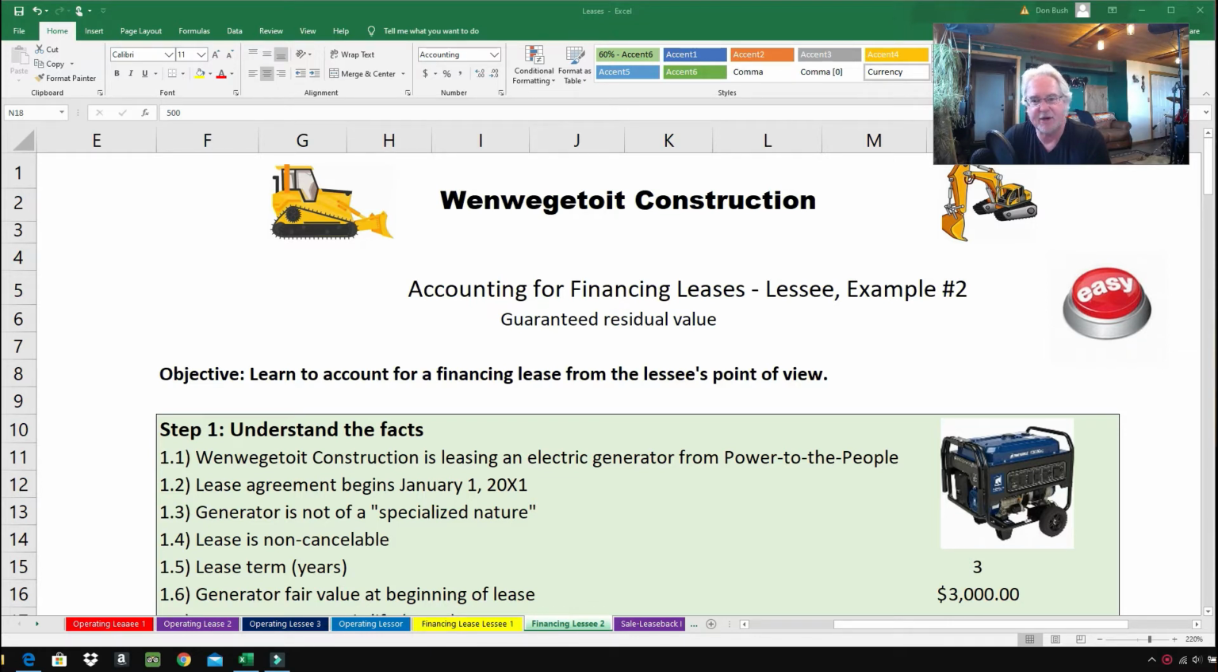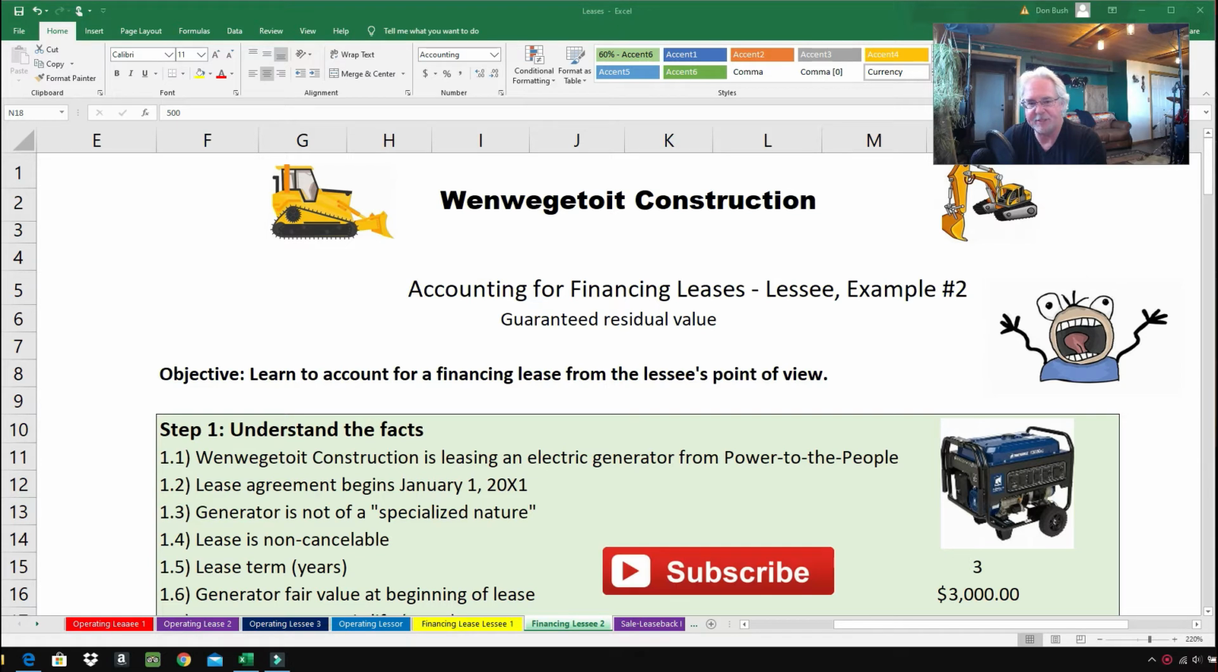So let's get started. The example for today is identical to the last example. In example 1, we studied financing leases from the lessee's point of view, but with an unguaranteed residual value. In this lesson, we're leaving the numbers the same, or at least the data, the information the same, but we are changing this lease to where it has a guaranteed residual value, and you'll be surprised that one little difference is going to change pretty much all the numbers, and it will change your journal entries just a little bit.